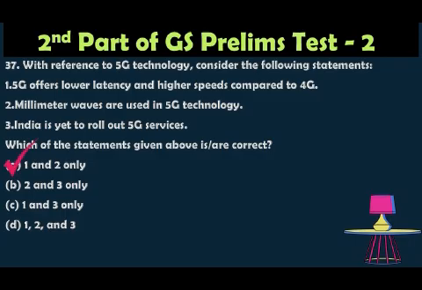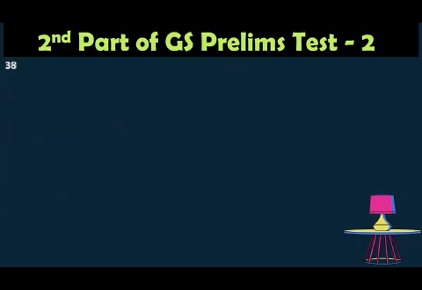The correct answer is 1 and 2 only. 5G provides lower latency and higher speed than 4G, improving connectivity for various applications, so statement 1 is correct. 5G technology actually uses millimeter waves, which have high frequency and give faster data transmission. So statement 2 is also right. India launched 5G services in 2022, so statement 3 was wrong. So option A is correct, 1 and 2 only.